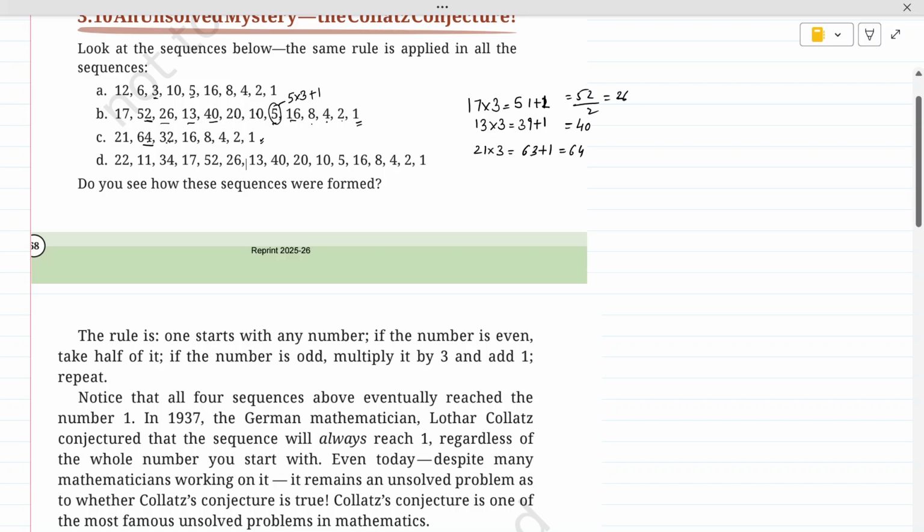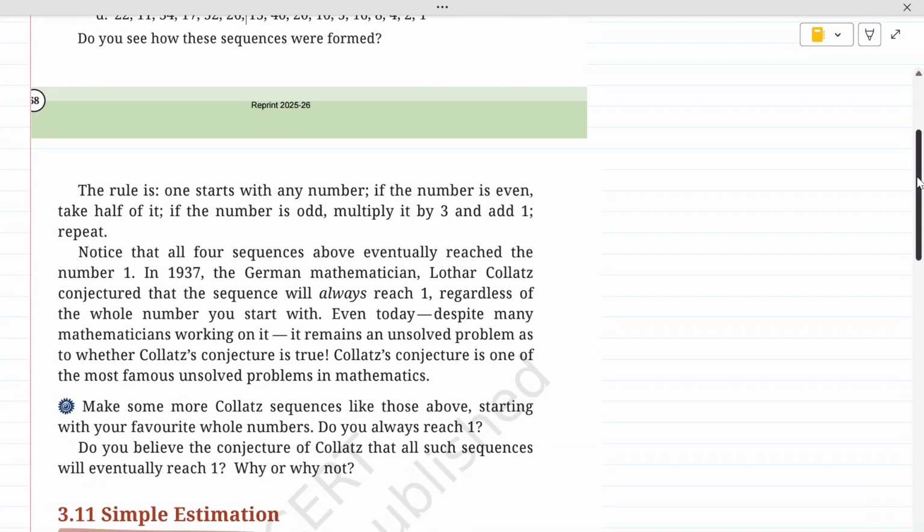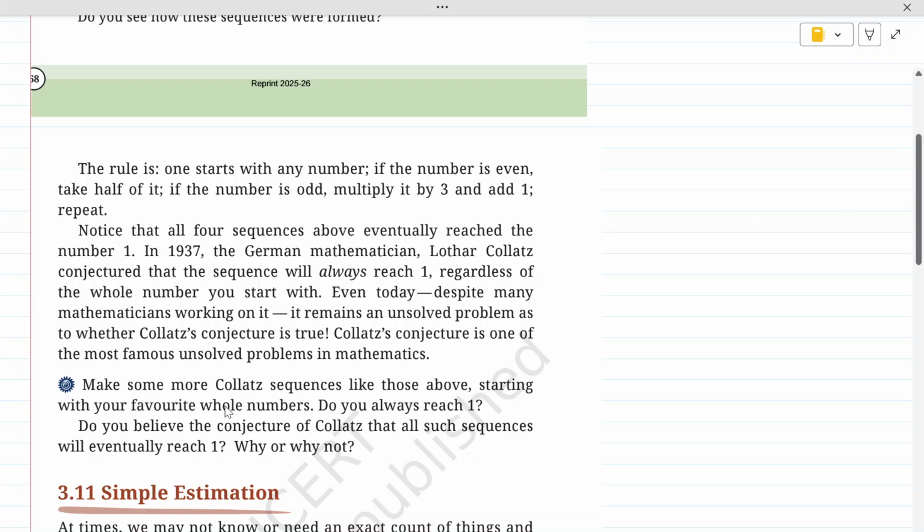If the number is odd, then we have to multiply that number with 3 and add 1 to it, and we will have to repeat it till we reach 1, and we will finally get 1 in all the sequences. So now the question here is, make some more Collatz sequences like above, starting with your favorite whole numbers.